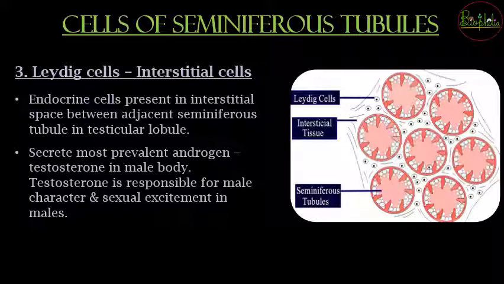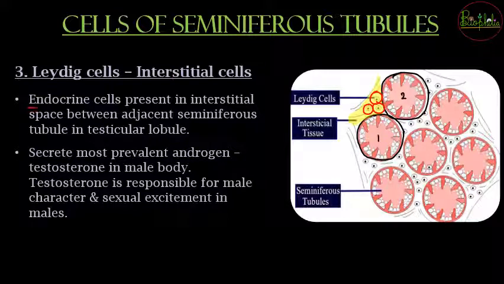So if you see in the diagram, यहाँ पे होंगे दो seminiferous tubules. So this is seminiferous tubule number 1 और यहाँ पे है seminiferous tubule number 2. So ये 1 है, ये 2 है, however you need. इन दोनों के बीच में whatever the space is left out, so this space is nothing but called as interstitial space. और interstitial space के अंदर जो cells होते हैं, those cells are nothing but called as Leydig cells or interstitial cells. So ये cells का क्या function होता है?